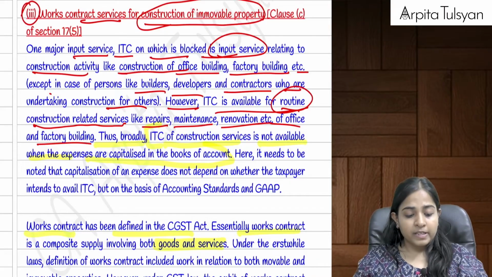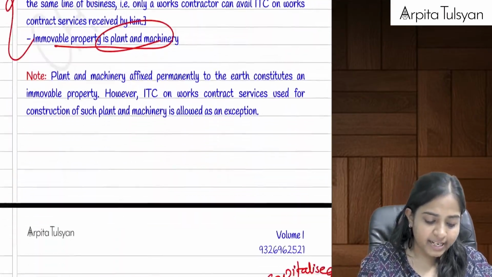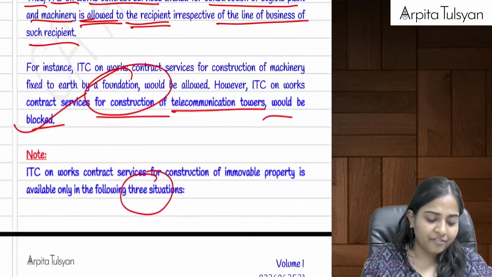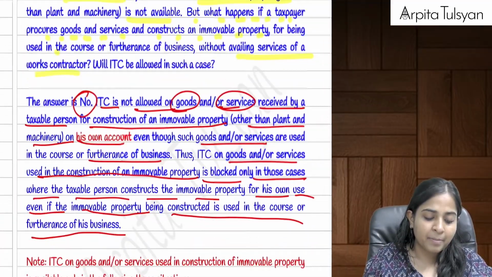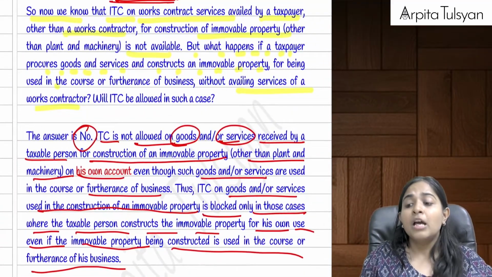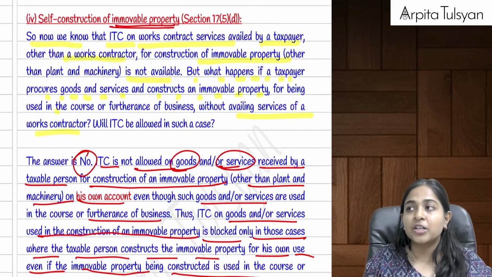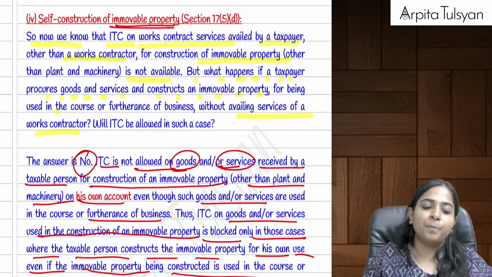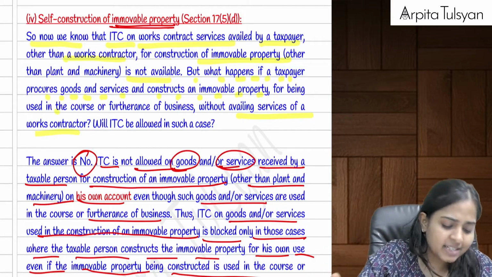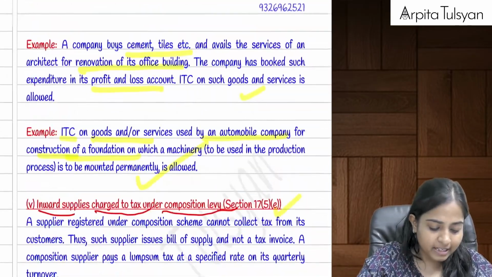Okay, now listen. So works contract is done. Works contract in case of immovable property is done, and self construction is done. Just remember plant and machinery is an exception. Foundation to plant and machinery and support structure to plant and machinery is an exception. And if the expense is not debited to P&L, then even that is an exception. That is, ITC will be available in such cases.